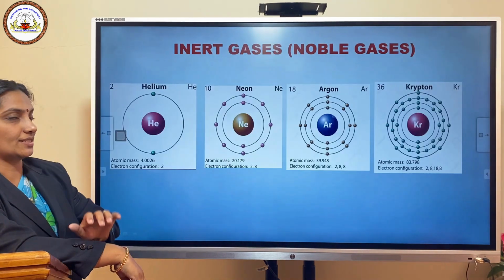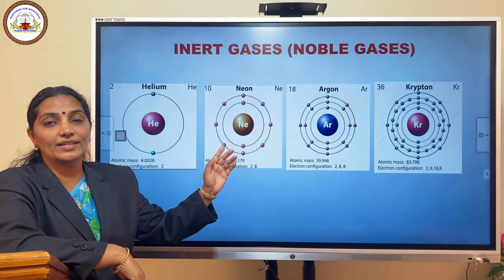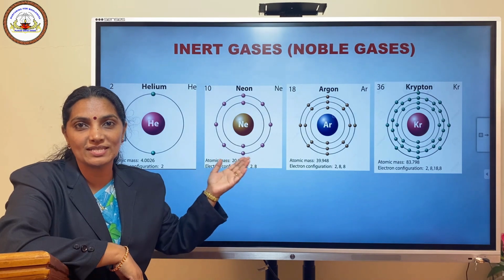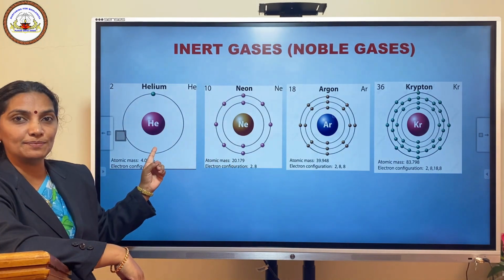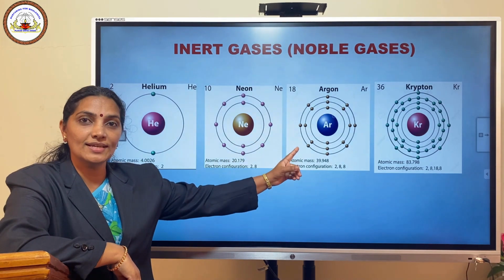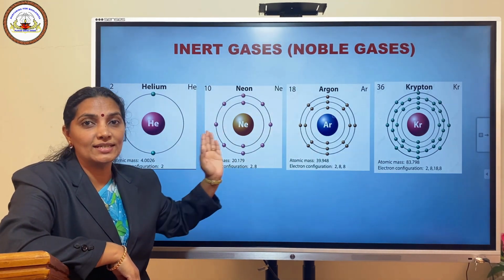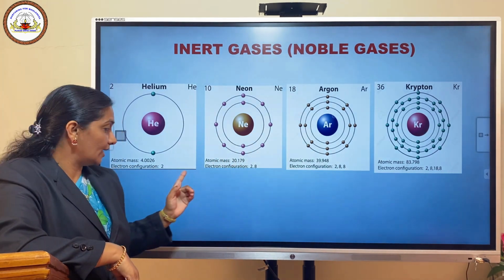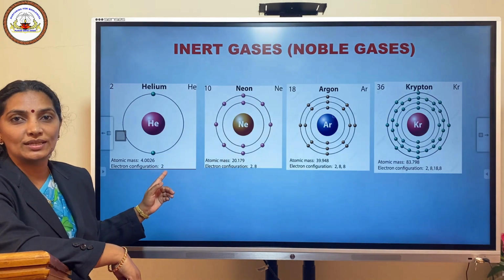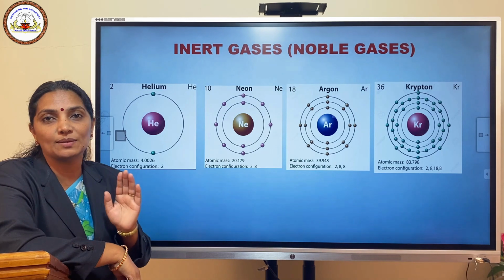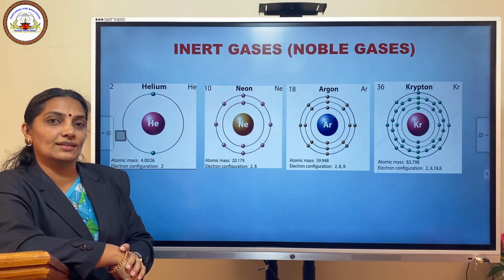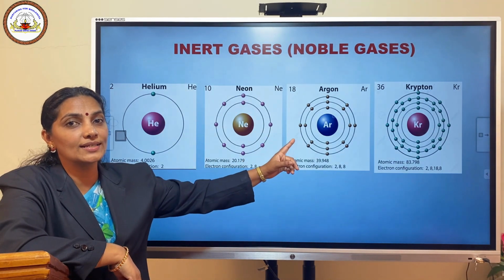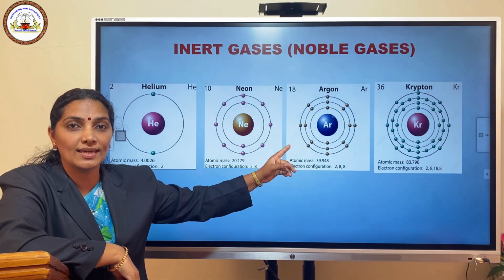Let's move to the structures. You can see the atomic structures and electronic configuration of certain elements on the board. Which are the elements given here? We have helium, neon, argon and krypton. These are some important elements. See their electronic configurations. Helium has electronic configuration 2. It has only 2 electrons. Its atomic number is 2. Neon has electronic configuration 2,8, while argon has electronic configuration 2,8,8.